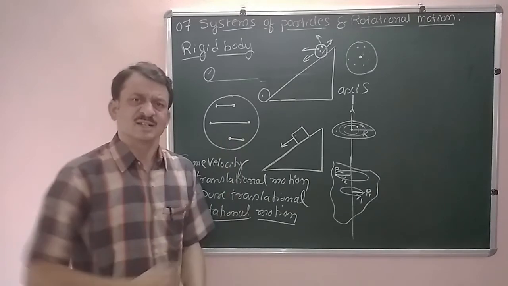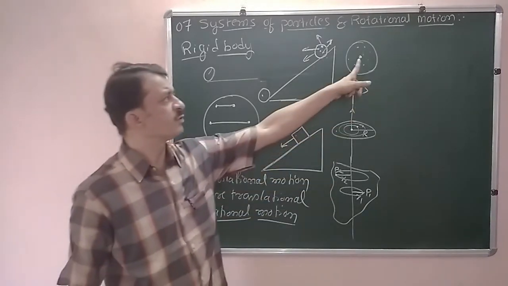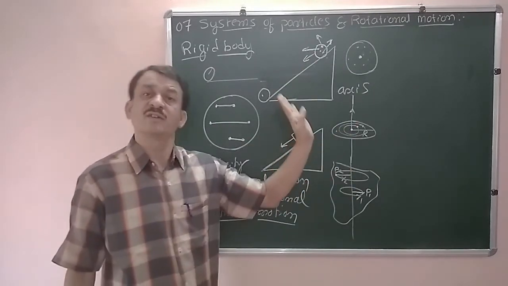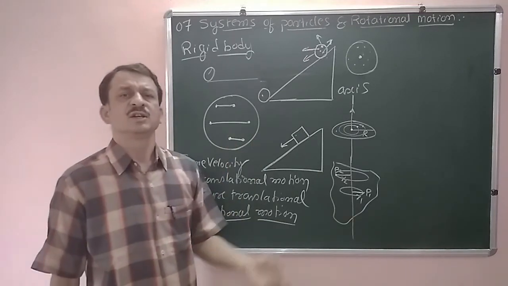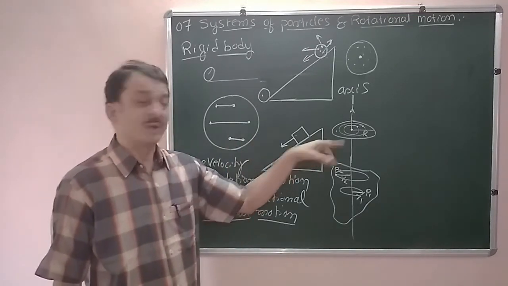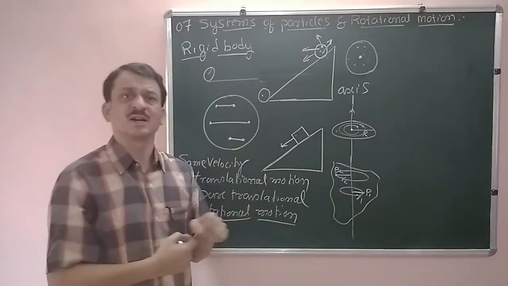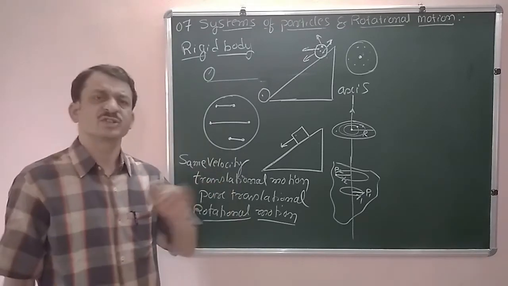Now in some cases, if the point is fixed, that axis of rotation is fixed. In the examples of the ceiling fan, the merry-go-round and the giant wheel, in all these examples the axis of rotation is fixed.